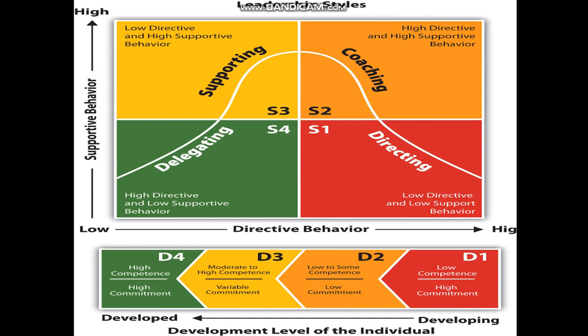Here S1 is the directing leadership style. Here it is written low directive and low supportive behavior, but there is one correction: low directive should be corrected to high directive, because on the X-axis the last point is high.